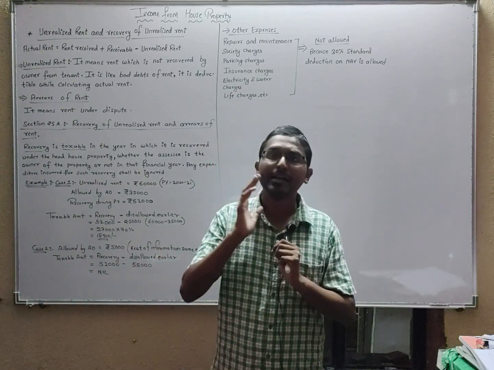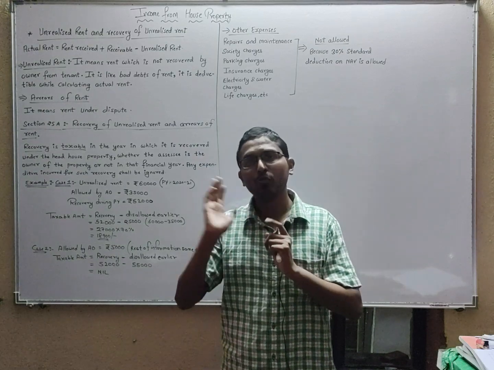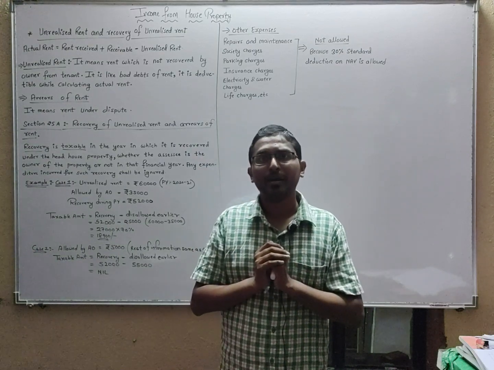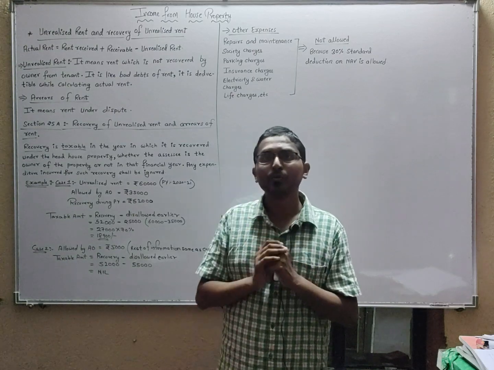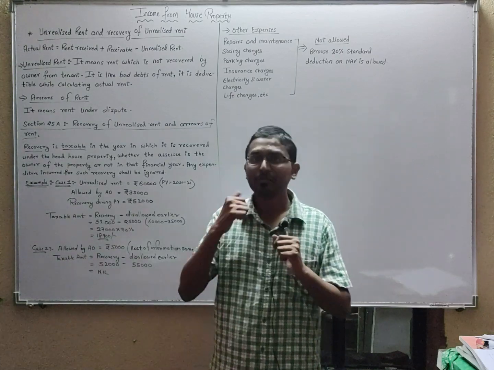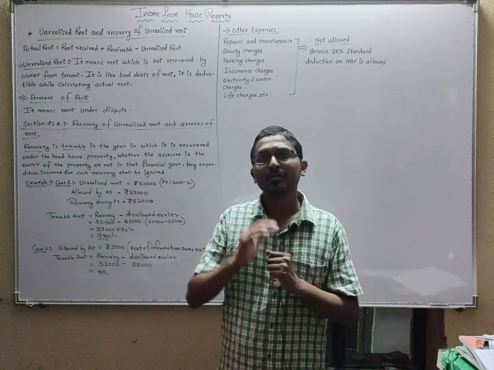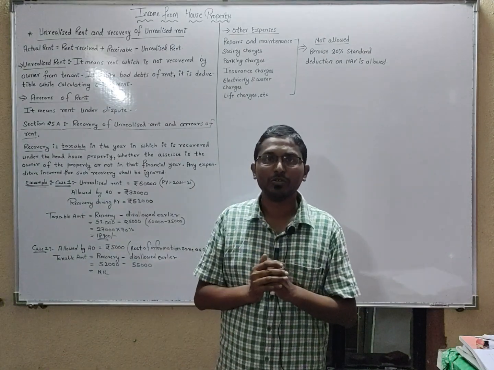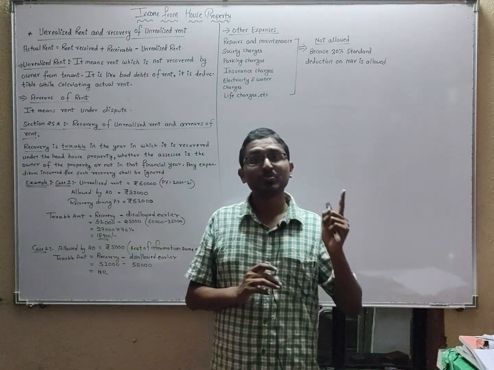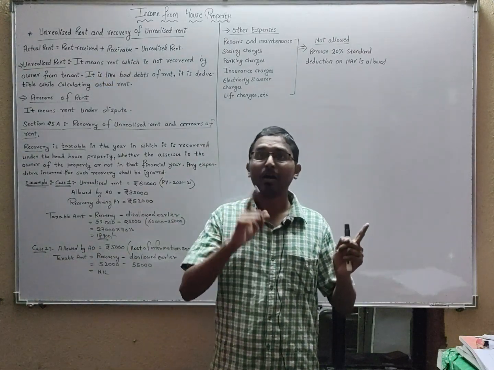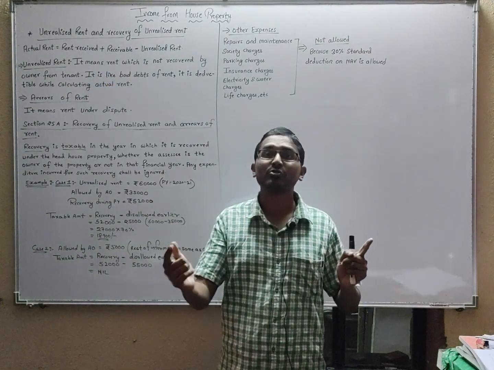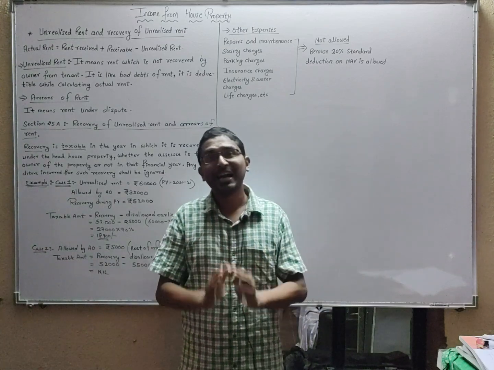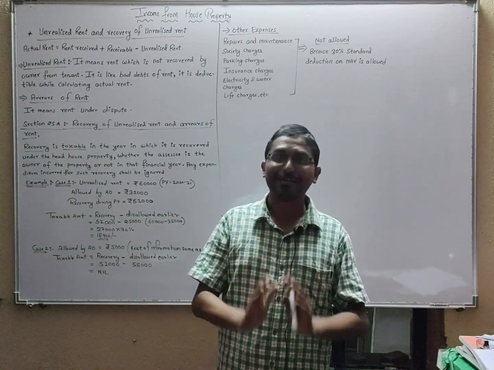So you went to court, and the court gave the decision that the tenant has to pay 10,000 rupees, not 8,000. Earlier the tenant was paying 8,000, but now the court told the tenant to pay 10,000. So the 2,000 rent extra that he is supposed to pay is known as arrears of rent.